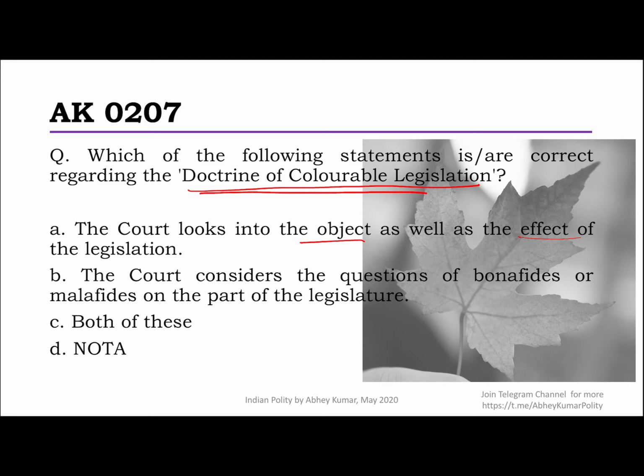This doctrine of colorable legislation has nothing to do with the motive of the legislation. It has got nothing to do with the motives. The doctrine is in a sense a question of vires, or the power of the legislature to enact the law in question. So is it ultra vires or intra vires? That's all. The doctrine does not involve any question of bona fide or mala fide intention on the legislature's part.